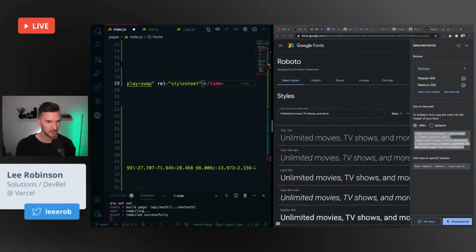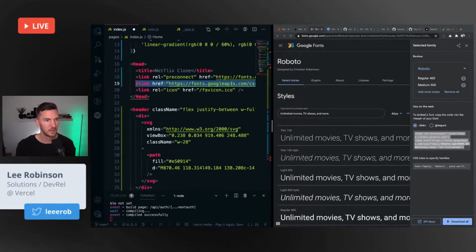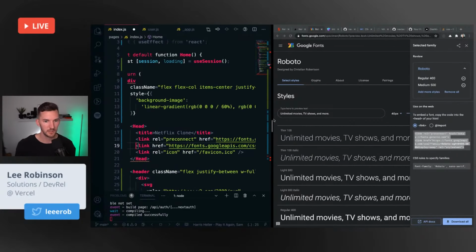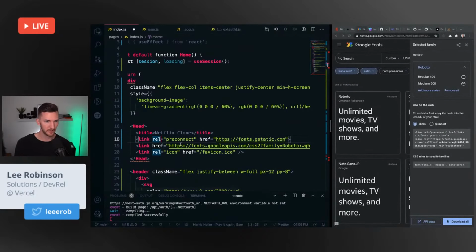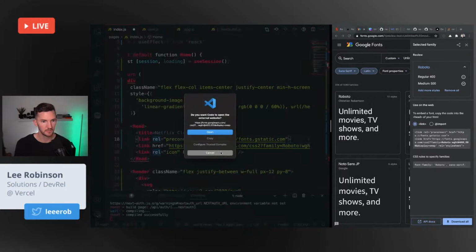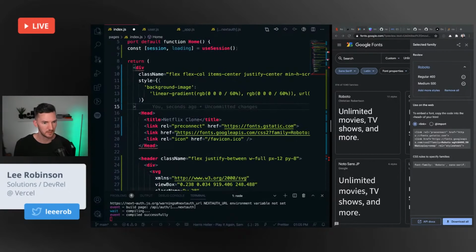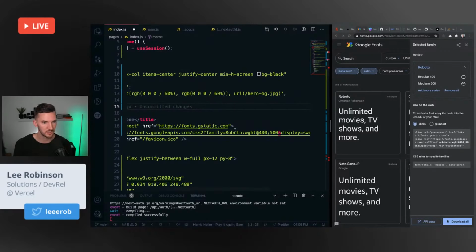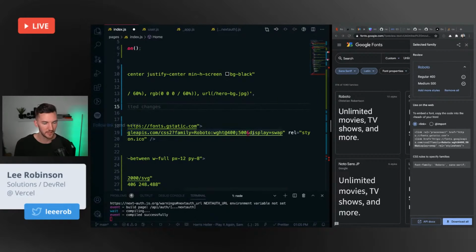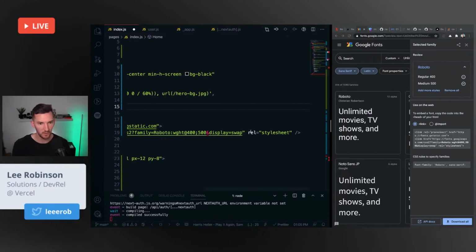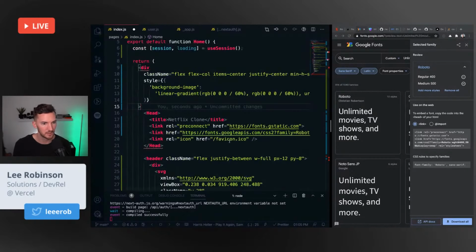It's not happy about something. Oh, here we go. So what is this doing? Let's dive in a little further. Pre-connect to this URL for Google Fonts. Go to Google Fonts, download Roboto 400, 500, swap out. So show the fallback first and then swap it out with that font once it loads.